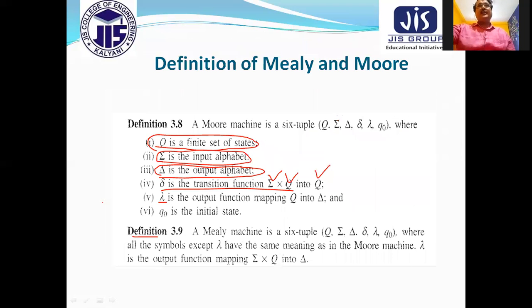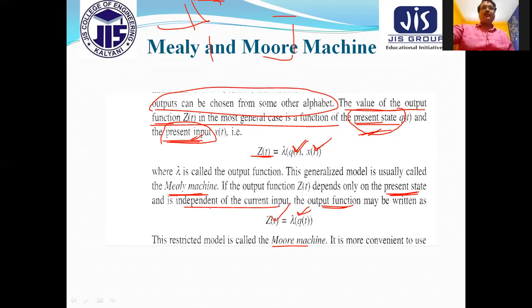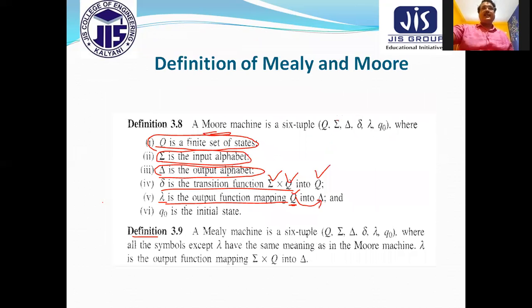So if I say this is the definition of Moore machine, what I can say is that the output only depends on the present state. It is written that the output function maps the present state to the output. You should remember the definition of Moore machine here. It depends only on the present state, independent of the current input. So this is the Moore machine. The output function goes from present state to the output, and Q0 is the initial state.